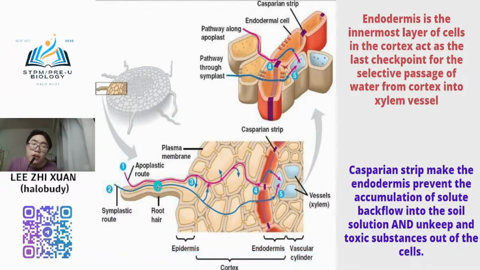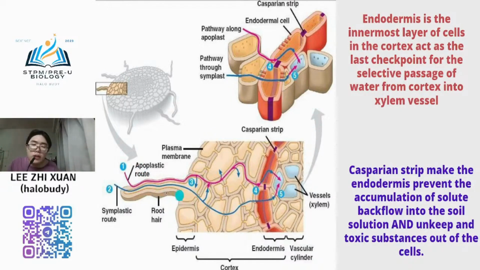So meaning that when the water molecules are diffused into the root hair, the root hair is accumulated with water. Now you need to know that the transpiration rate is very low, so no pulling force will occur. So the water molecules need to move by themselves, using the difference in water potential between the cells.